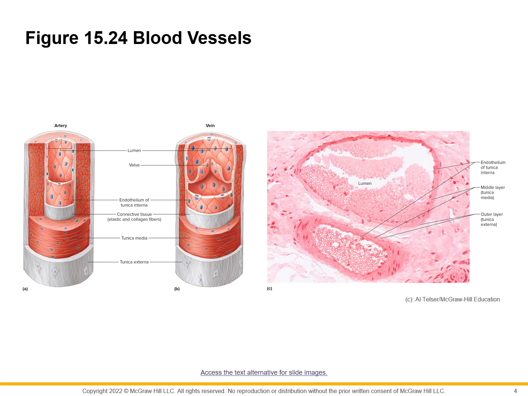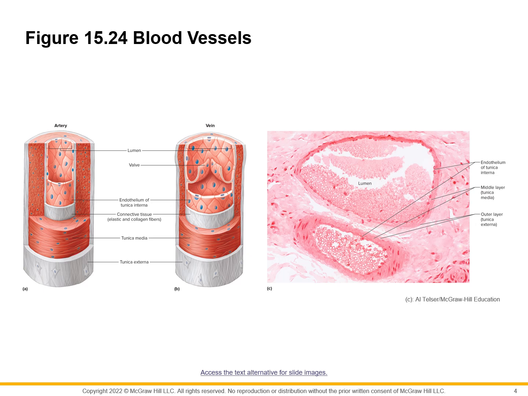When we go to tunica media, which is mainly made of smooth muscle, we find that it is very big and large, thick in the wall of arteries, while small and thin in the walls of veins. That is why whenever we go and see the arteries and veins in the cadavers in the dissection room, we'll find the arteries thick and always the lumen of the arteries are patent, not like in case of veins, in most of the cases it is collapsed.